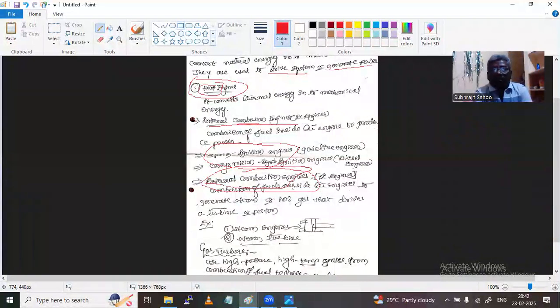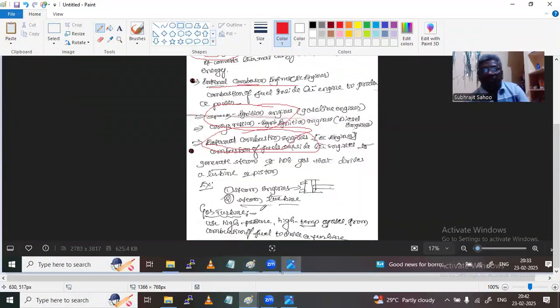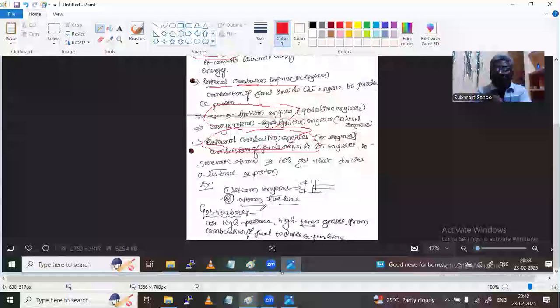External combustion engines are used to produce power at the industry level. Boilers are the best example. Other examples are steam engines and steam turbines, where steam is produced by superheated gases.